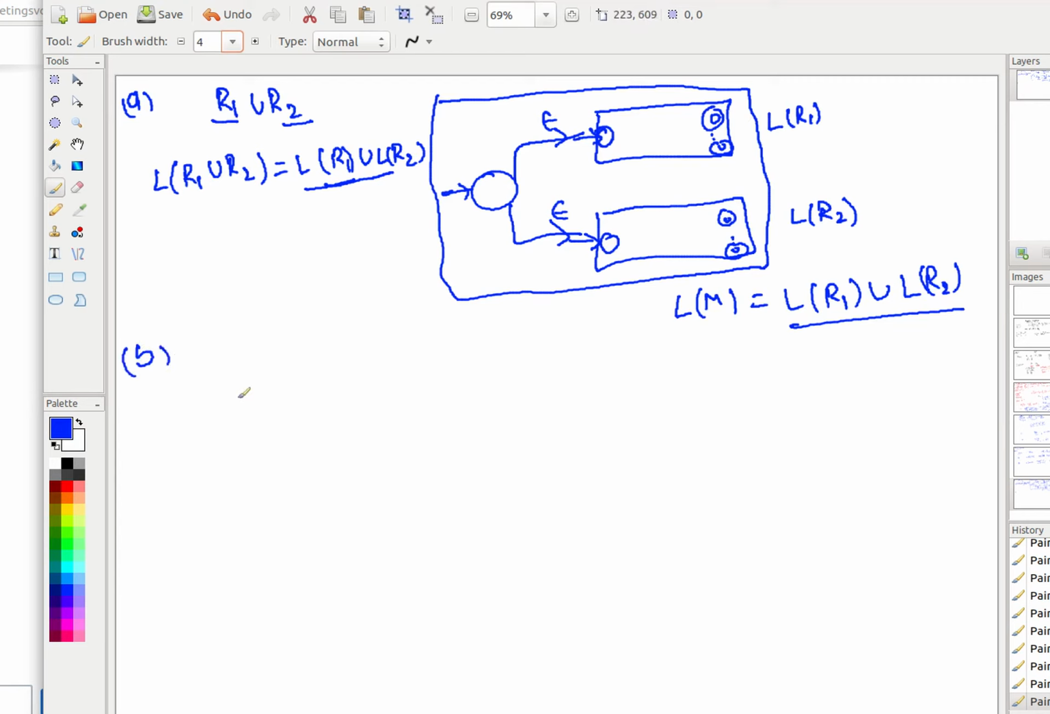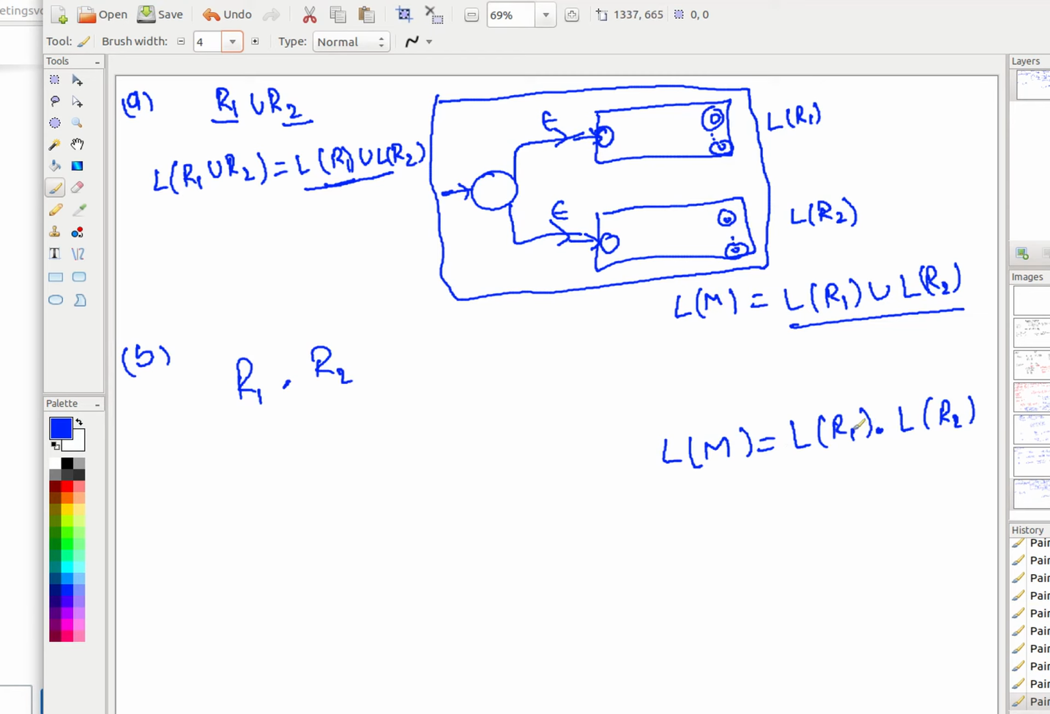In a similar way, you can do it for R1 concatenation R2. How can you do that? Again, you can take the two machines for R1 and R2 and combine them such that the language represented by that new machine will be L of R1 concatenated with L of R2. Can we combine two machines equivalent to R1 and R2 in a way that the language becomes a concatenation of both?